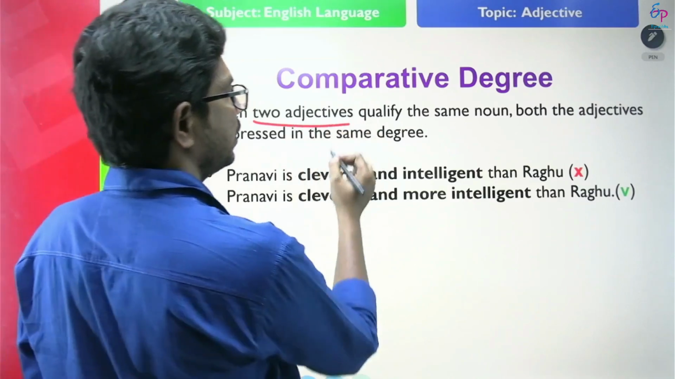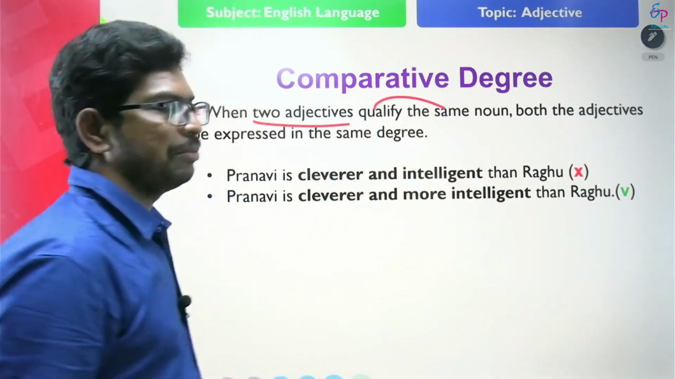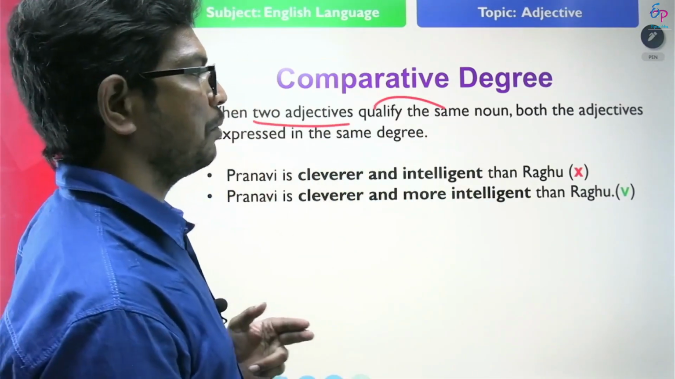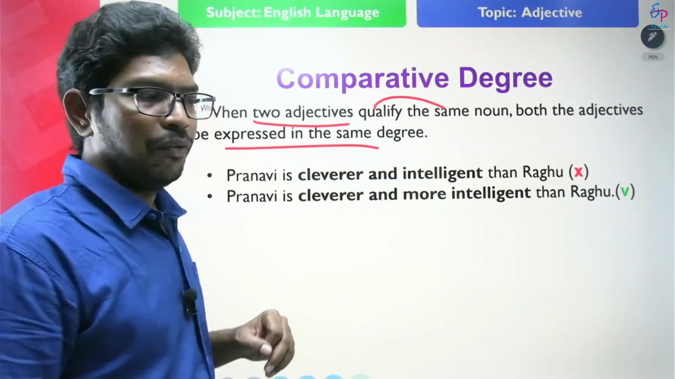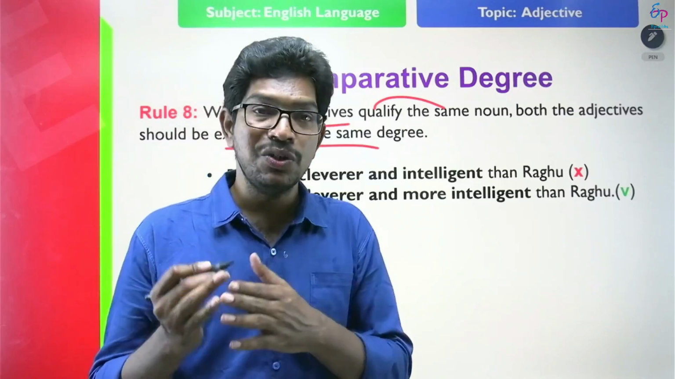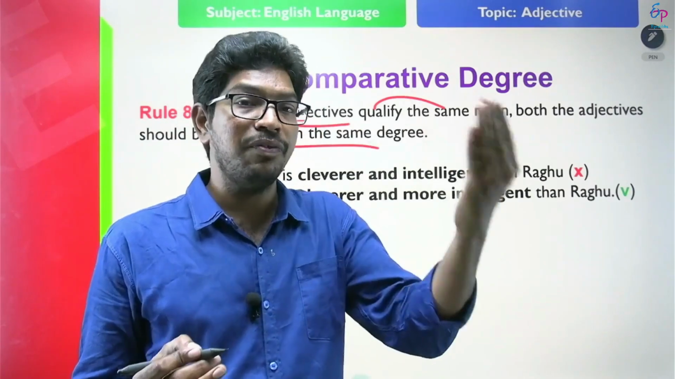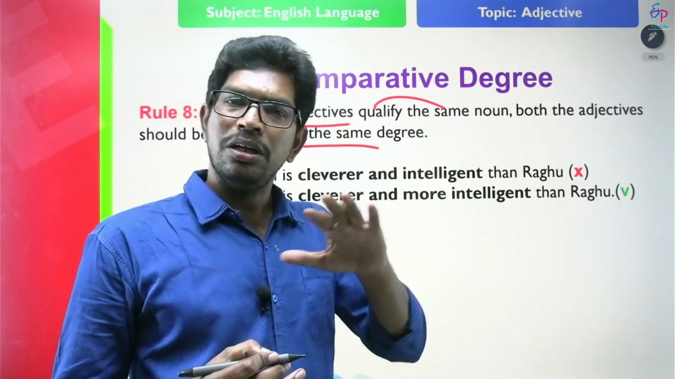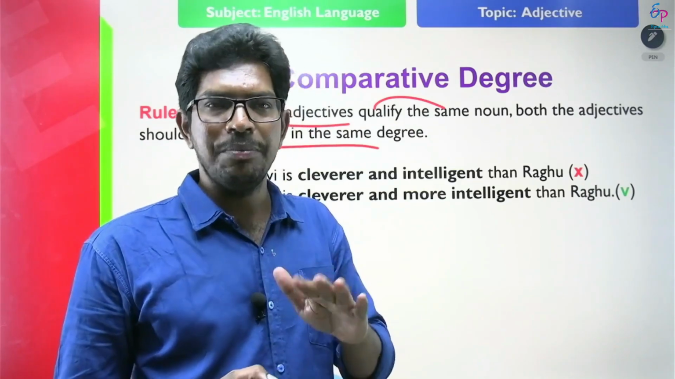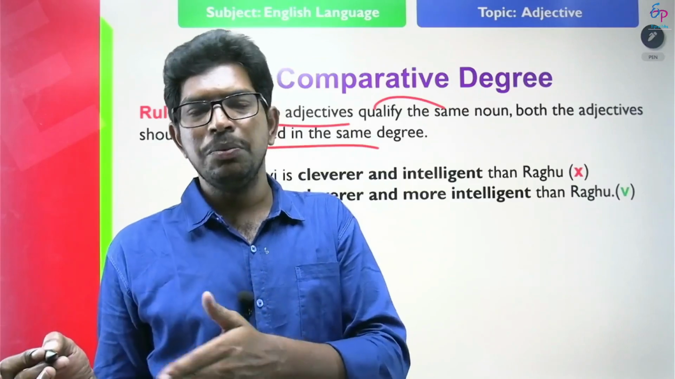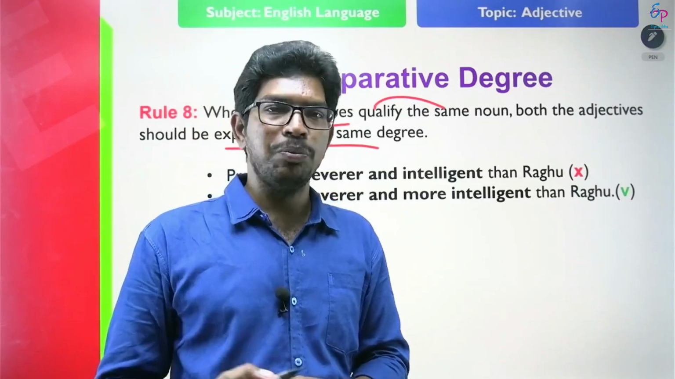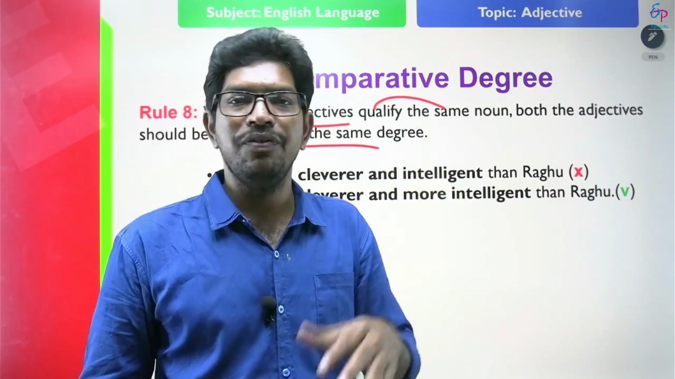When two adjectives qualify the same noun, both adjectives should be expressed in the same degree. For example, if positive degree adjectives are modifying the same noun, both should be in the same degree: positive to positive, comparative to comparative, and superlative to superlative. The same degree should be used when they qualify the same noun.